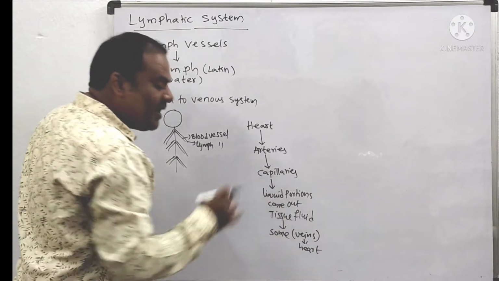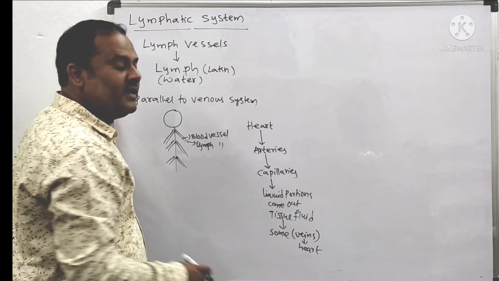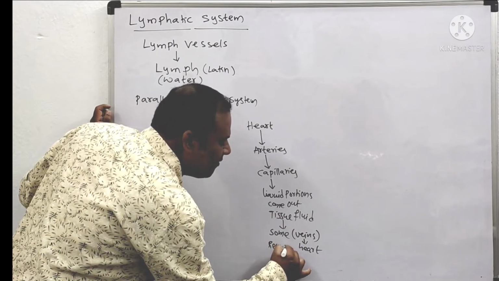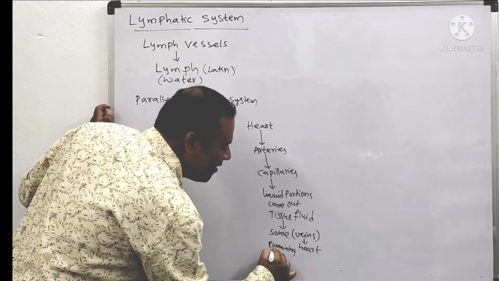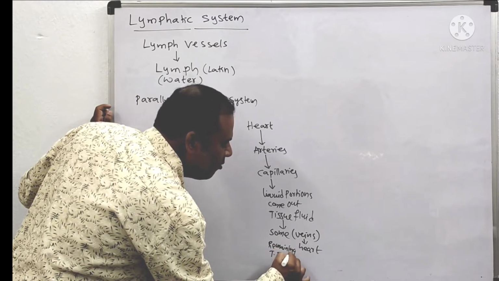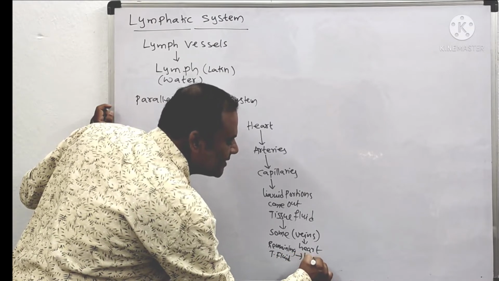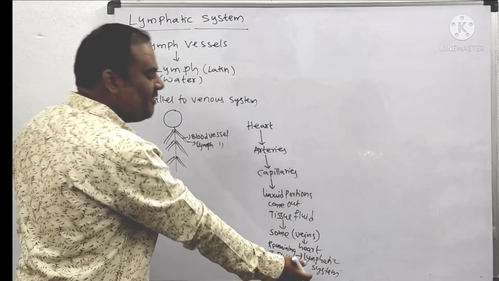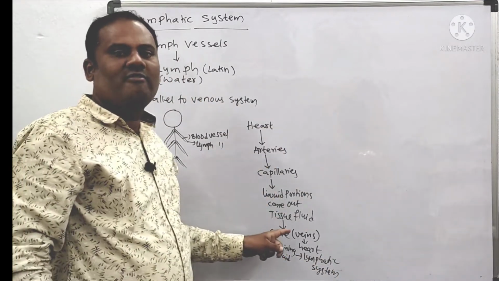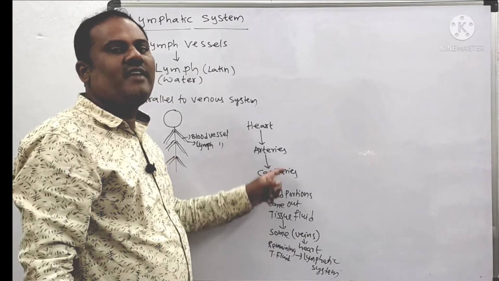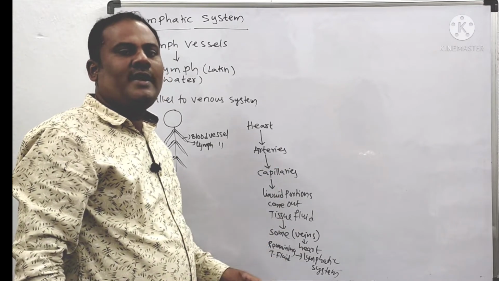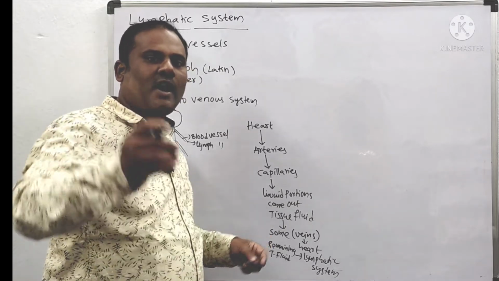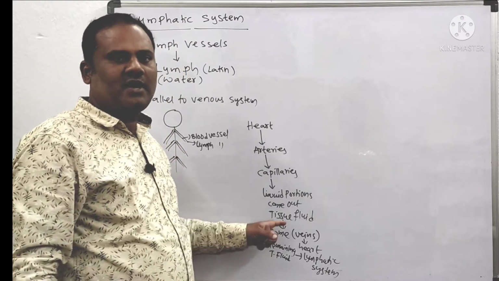But where does the remaining amount of tissue fluid go? The remaining amount of tissue fluid goes into the lymphatic system, that is, the lymph vessels. And these lymph vessels add it back into the veins. So lymphatic vessels are useful in the transport of liquids as well as nutrients.